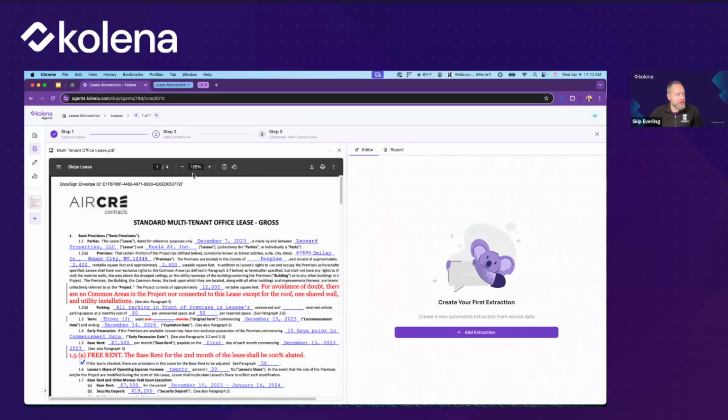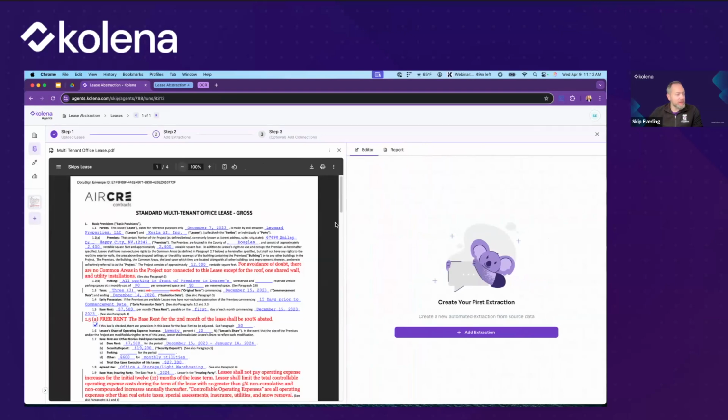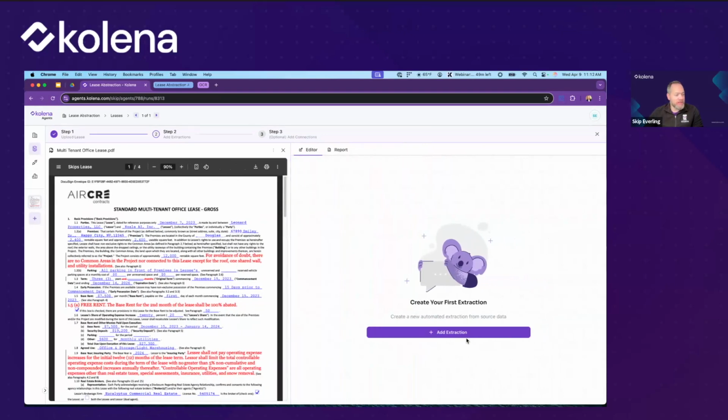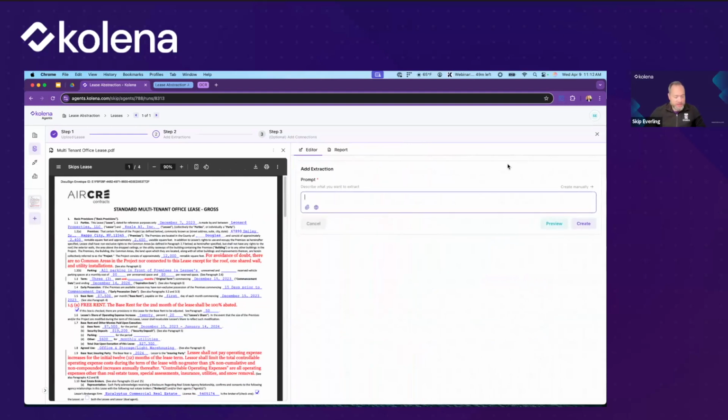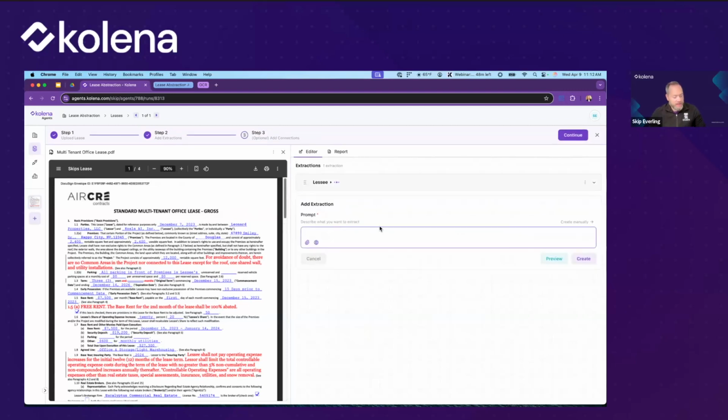So the first thing we want to do here is just offer some initial instruction about what we want. So what I want to know, for example, just right at the top is, who is the lessee? I'll go ahead and click create. That will start off that extraction process. And while it's doing that, I also want to know, for example, what is the lease type? Go ahead and click create.